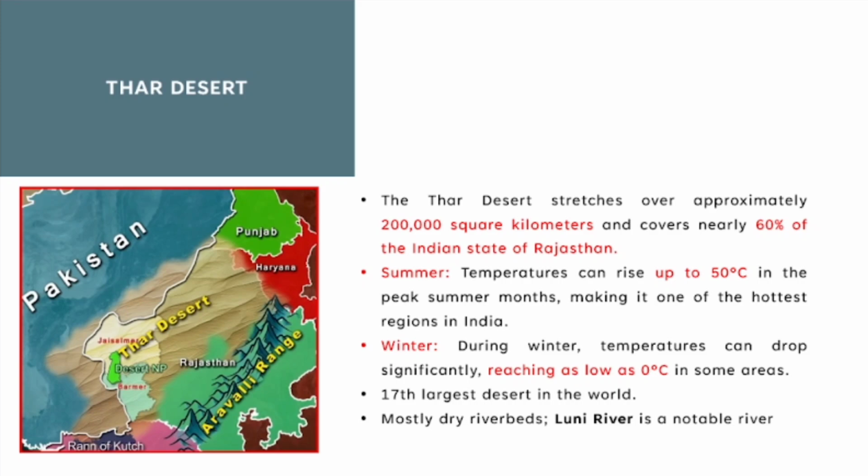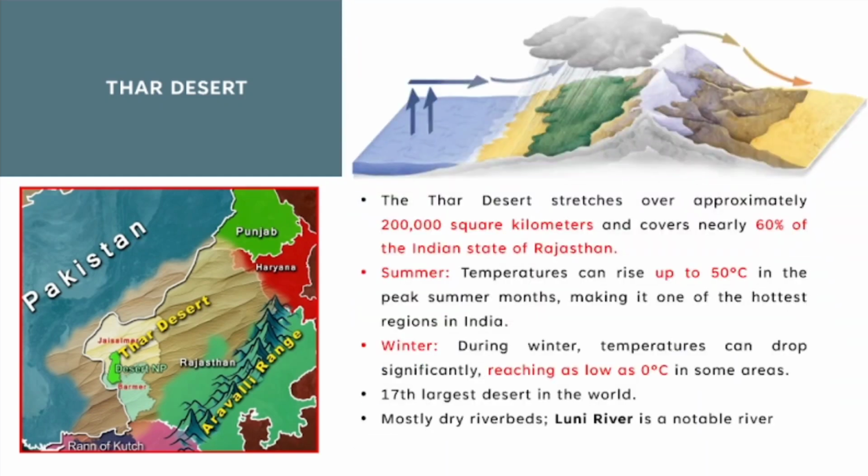Understand, deserts have high temperatures of 50 degrees, and low temperatures of 0 degrees also. Thar Desert is the 17th largest, and mostly you have a river called what? Luni river. You have that river, but it will not flow throughout the year. It only flows during the rainfall, and it is not a perennial river. Now, before starting the class, I told you one thing, no? How does a desert form? This is the reason.